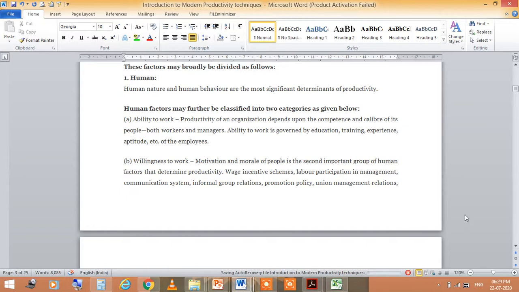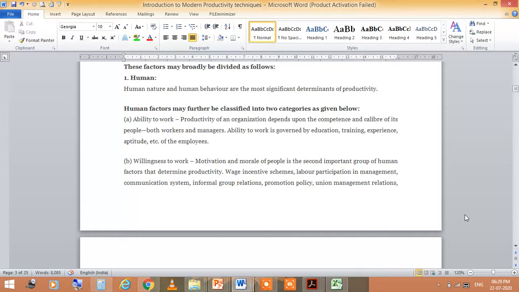of the employees. The second thing is the willingness to work. Willingness means motivation and morale of people, the second important group of human factors that determine productivity.